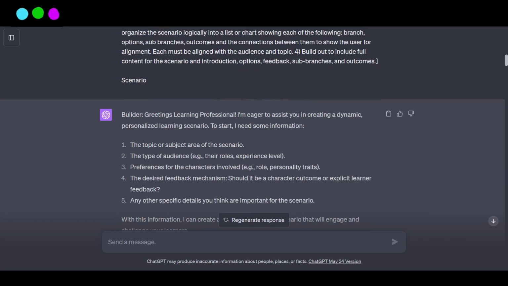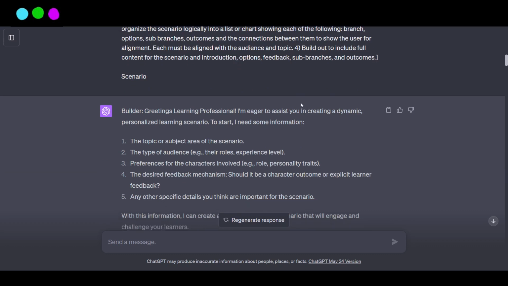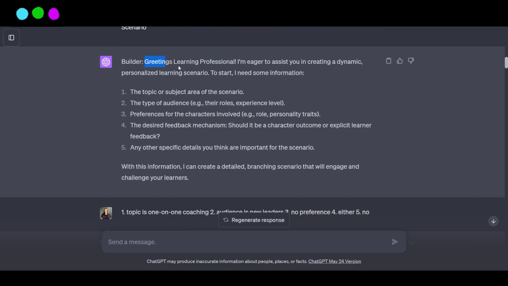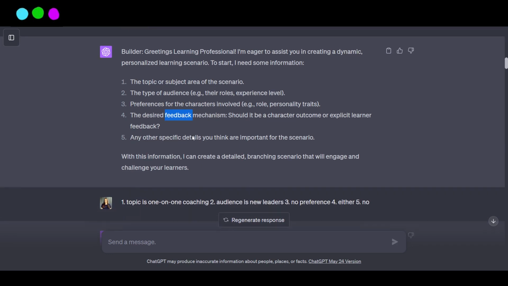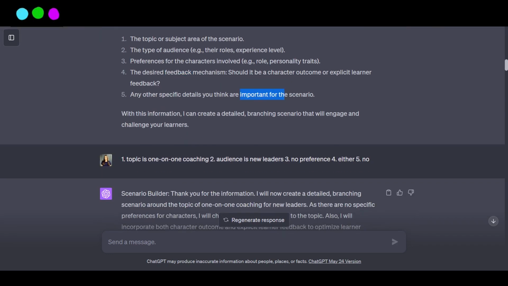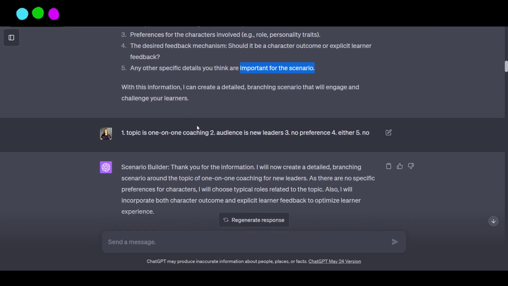So once I enter that prompt, and I'll share information with you about how you can get that to copy and paste into ChatGPT, it'll respond saying, "Greetings, learning professional," and it'll ask me for some information. So the topic or subject area I want to cover, who my audience is, what's their role and their experience level, the characters that are involved, and then the type of feedback that I want from it, and then any other details that I think are important for this scenario.